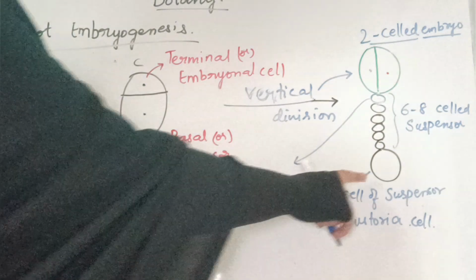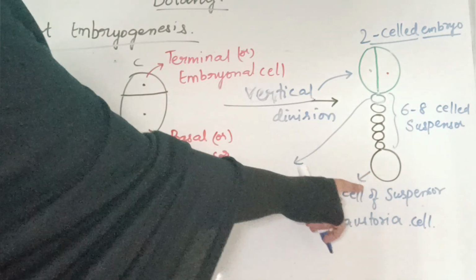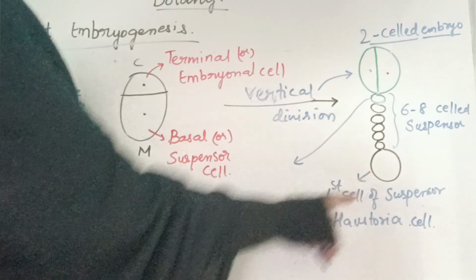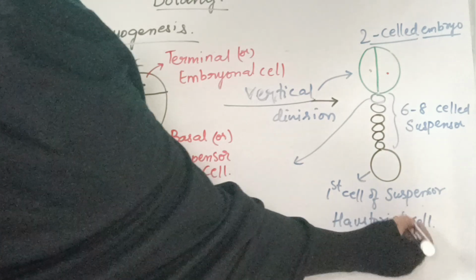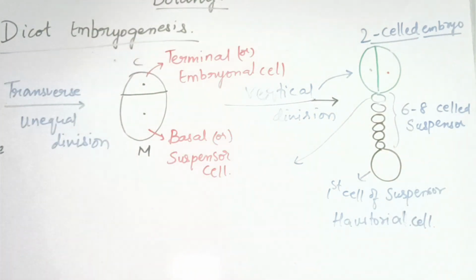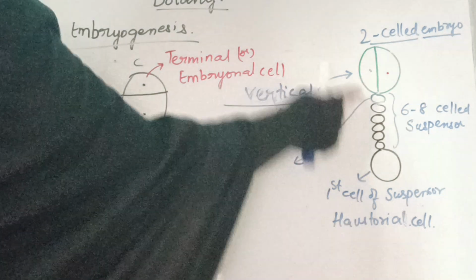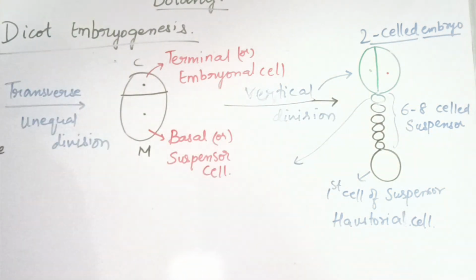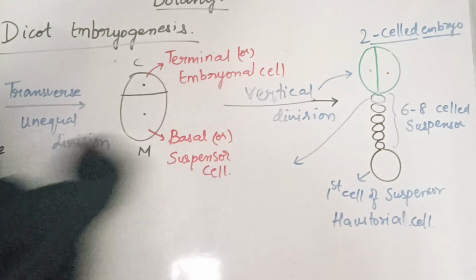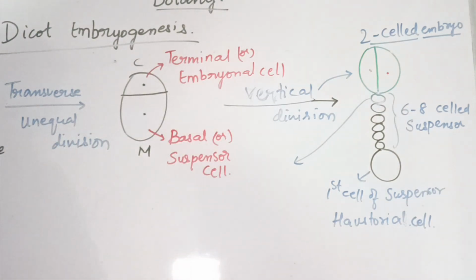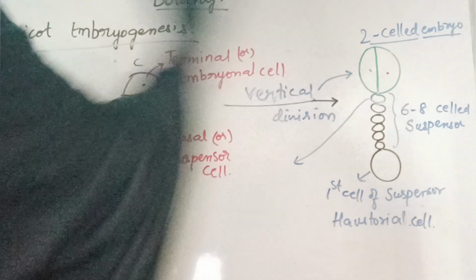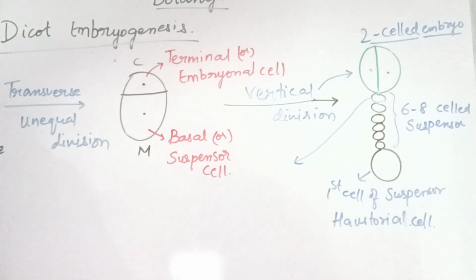The first cell here, the top basal cell of the suspensor, we call the haustorial cell, and in between there are continuously 6 to 8 small suspensor cells formed because of the transverse division. And vertical division takes place only in the embryo, not in the basal cell.